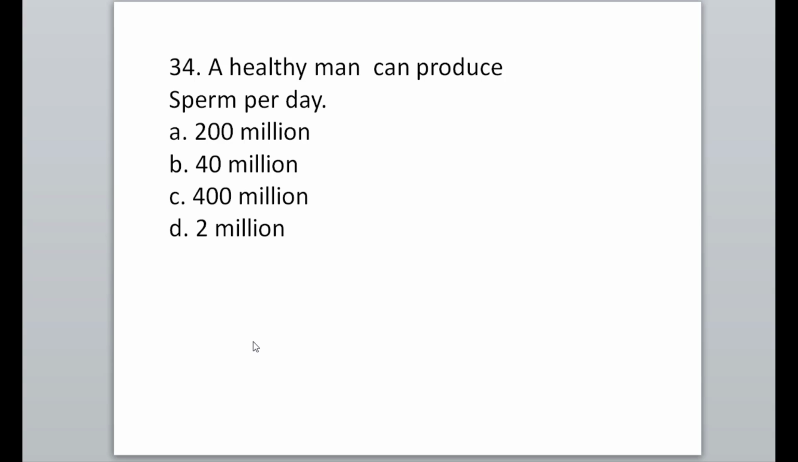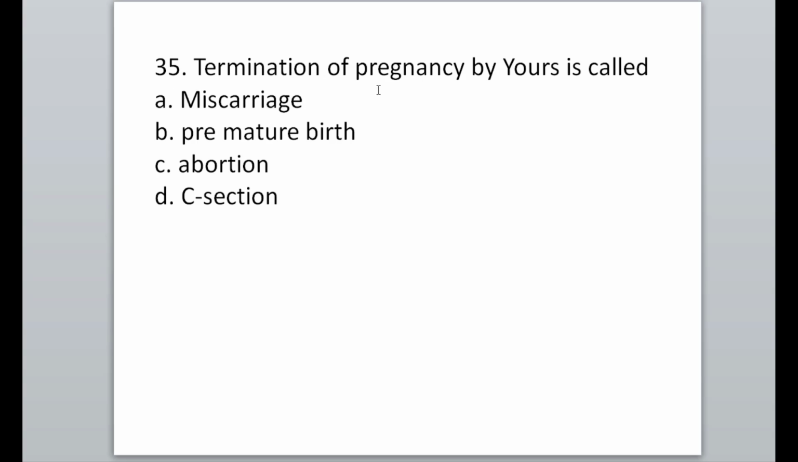Next MCQs. A healthy man can produce sperm per day, 40 million, so option B is correct. Next, termination of pregnancy by choice is called abortion. So option C is correct.